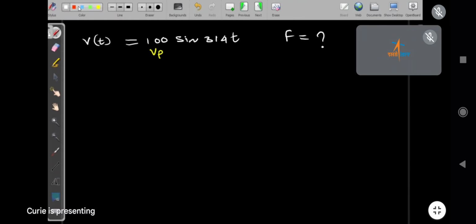V of t of a sine wave is usually given as Vm sine omega t, which equals Vm sine 2 pi ft. Now you have to calculate the frequency of the given equation. What should I write?